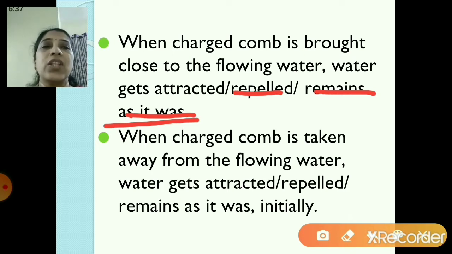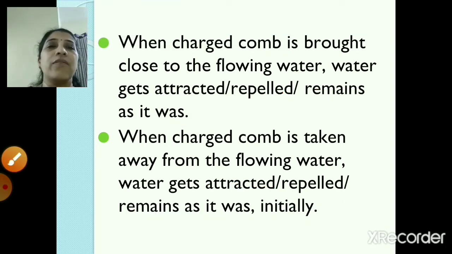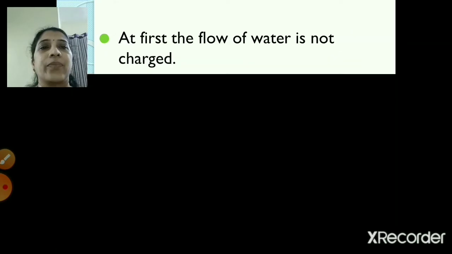And when the charged comb is taken away from the flowing water, does water get attracted, repelled, or remain as it was initially? As I told you, when you take the charged comb away, the water will get repelled, right? So this was about the generation of electric charge.